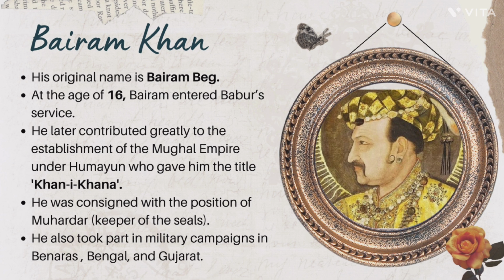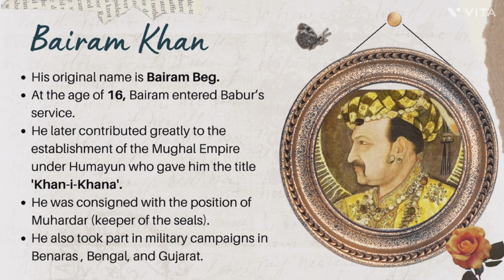His original name is Bahram Beg. At the age of 16, Bahram entered Babur's service. He was the only one who served all three generations, which were Babur, Humayun and Akbar. He was an extraordinary military general, and Bahram Khan led Akbar to victory against everyone in all the battles. As an able regent, he guided Akbar during hostile situations.